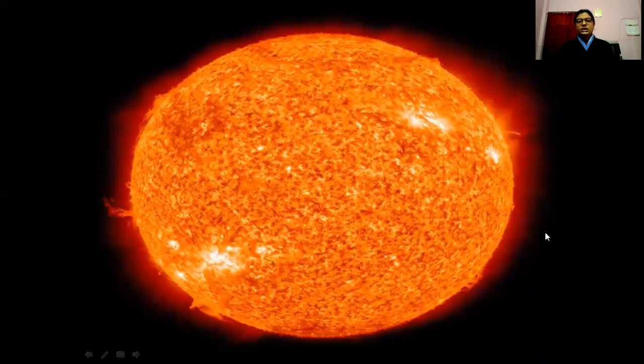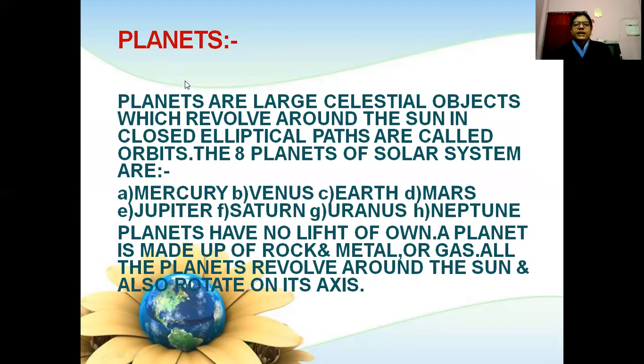This is the sun. Planets. Planets are large celestial objects which revolve around the sun in closed elliptical paths called orbits. The 8 planets of the solar system are Mercury, Venus, Earth, Mars, Jupiter, Saturn, Uranus and Neptune. Planets have no light of their own. A planet is made up of rock and metal or gas. All the planets revolve around the sun and also rotate on their axis. It is called a planet.